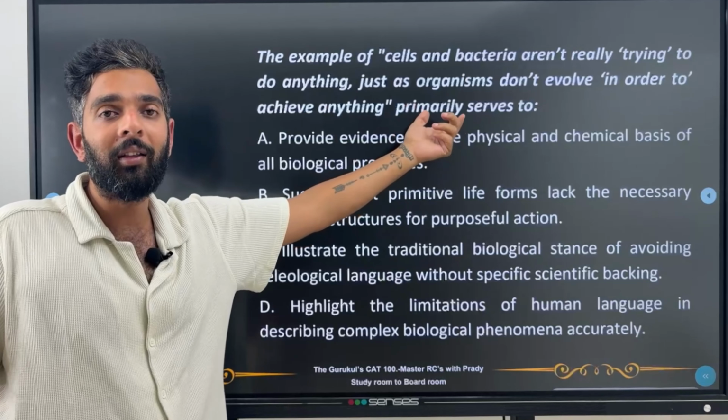B suggests that primitive life form. Primitive means, you know, rudimentary, basic life forms. Okay, we can think of primitive over here as basic. Okay, like cells and all.